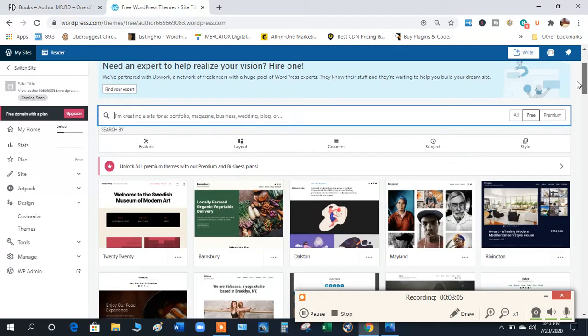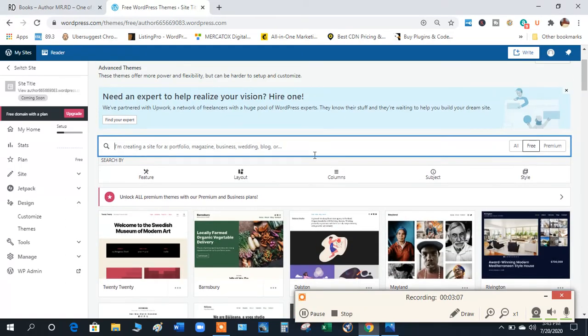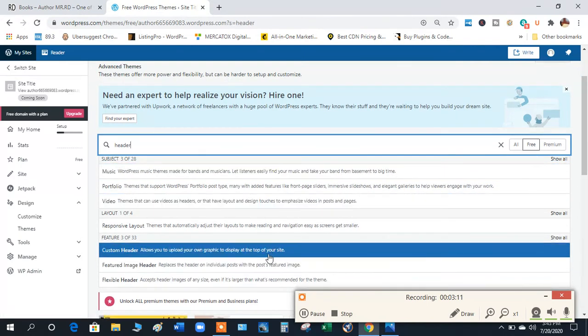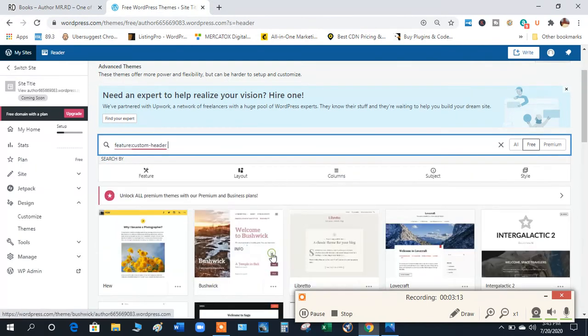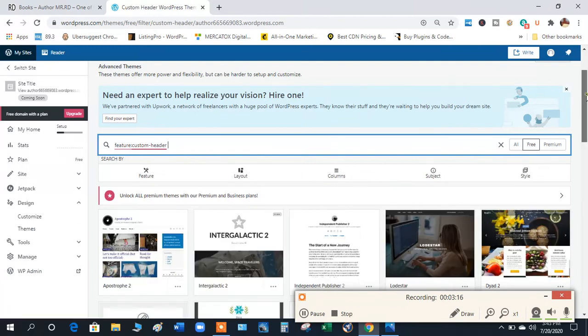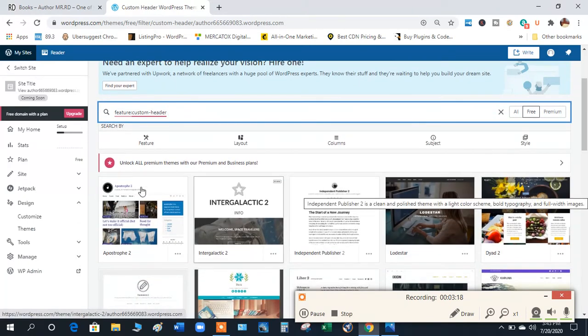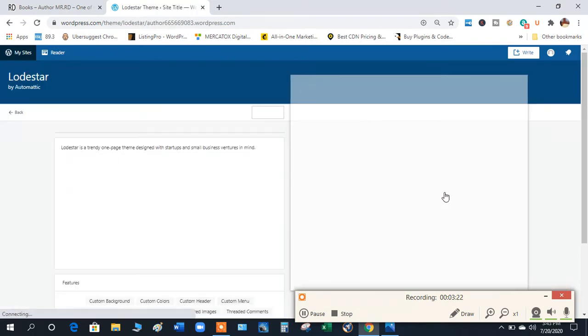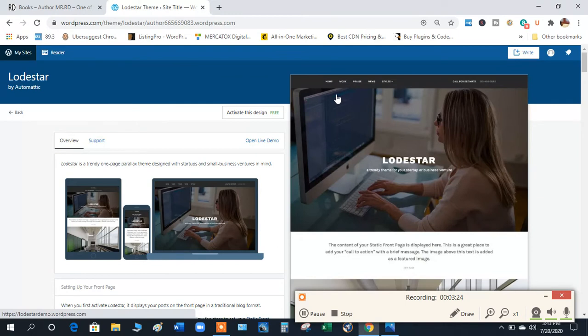Now, you can also search for some, such as if you want a header. You can go down here and say, I want to be able to do my own custom headers. So headers at the top, like this right here. Publisher, if you want something different at the top. So you can have this right here. I'll click on this one. This is a good one too, where you can have your name, information, phone number, and people can contact you. So you have a header.